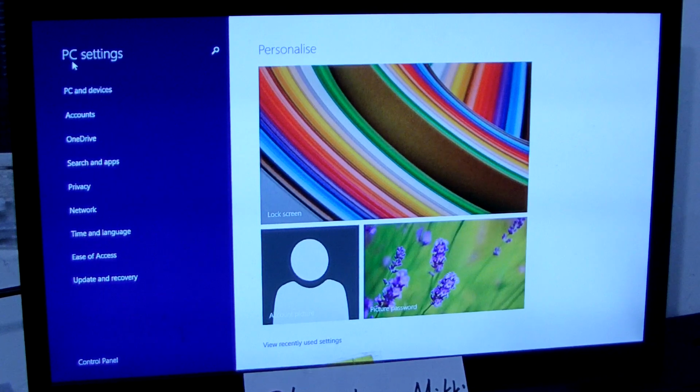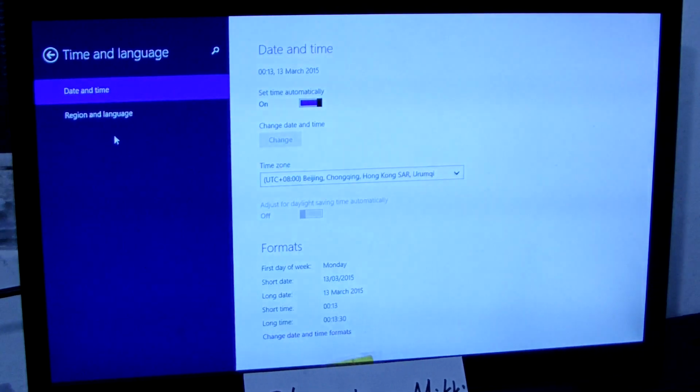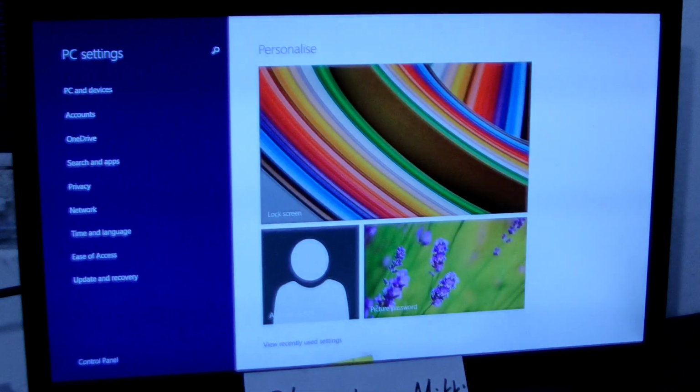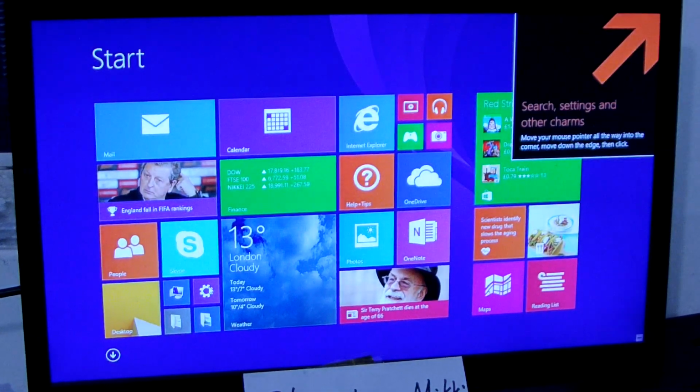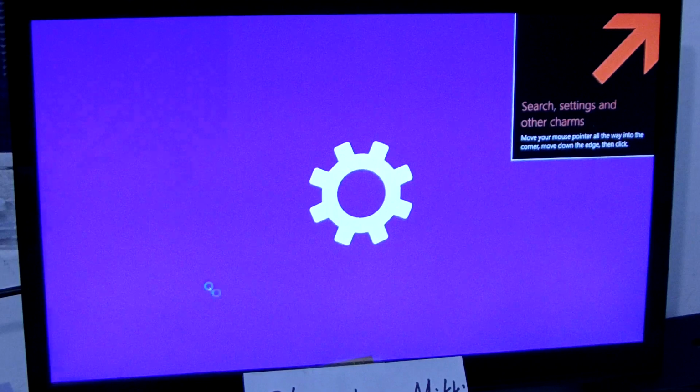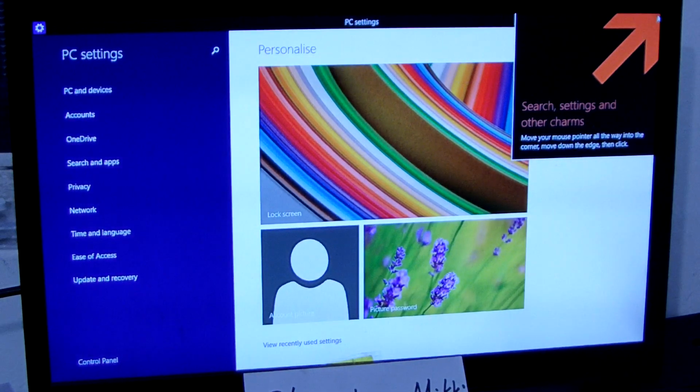Now we tell you how to install the language, your native language. Now you choose closed. Choose setting.